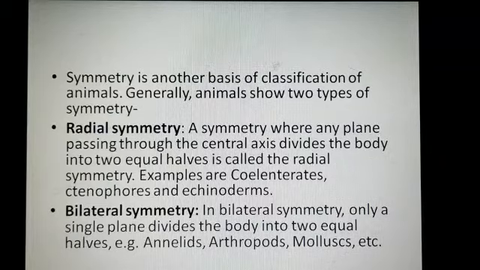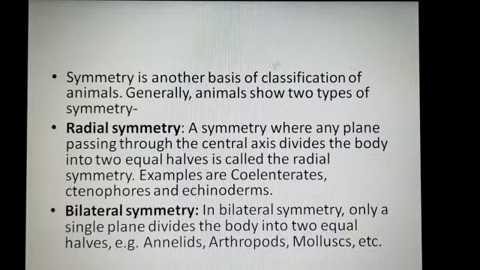Symmetry where any plane passing through the center axis divides the body into two equal halves. You can cut it along any plane and it is cut into two equal halves. For example, coelenterates and ctenophora. And bilateral symmetry: in bilateral symmetry, only a single plane divides the body into two equal halves.